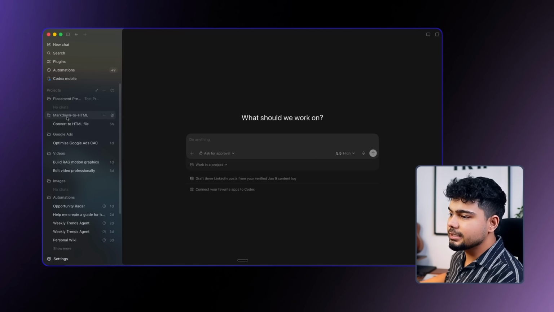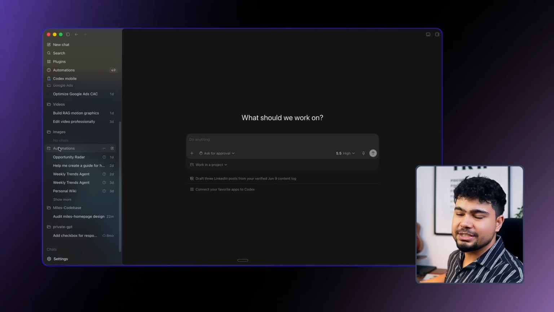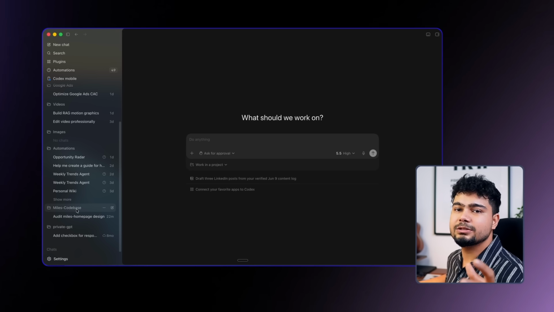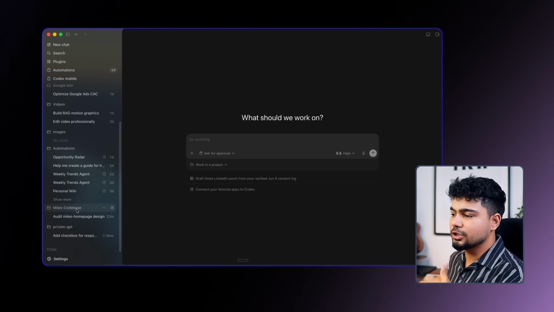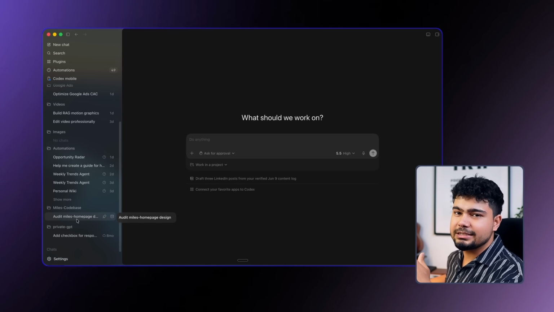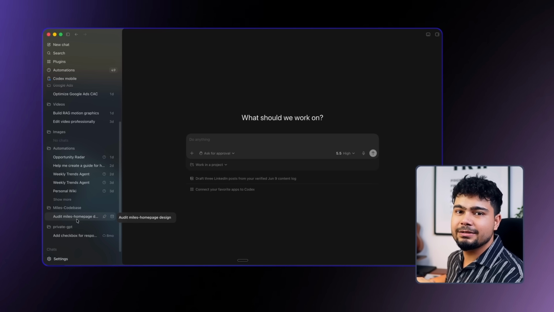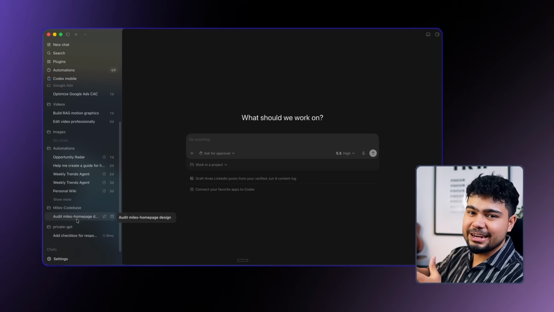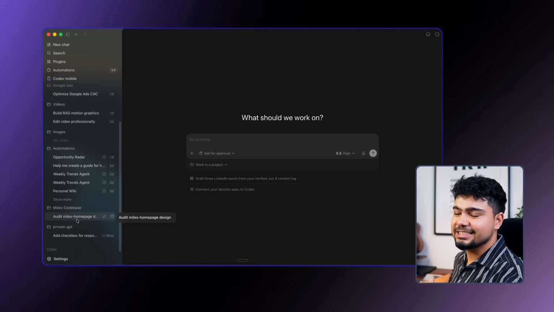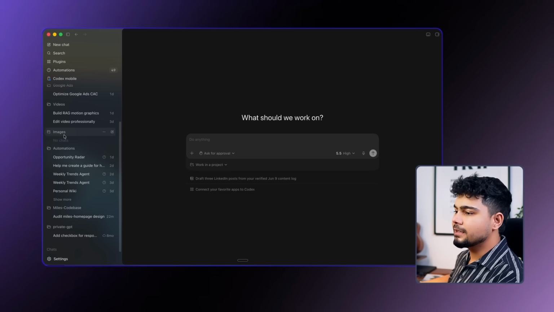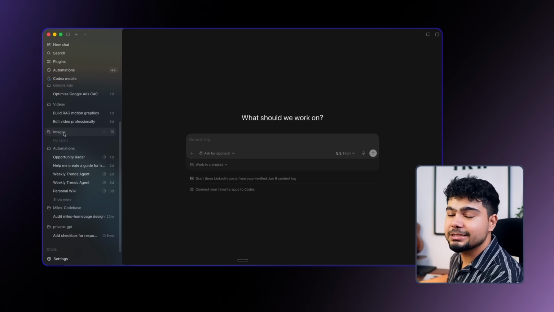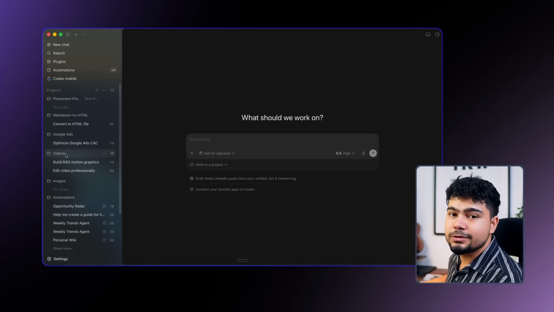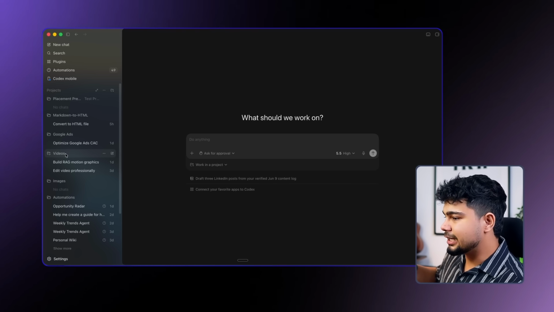For example, I have created a project for all the automations that I create. I created a project for my Miles, the product that we are building. Whenever something comes up there, I keep adding it there. A lot of the chats that I did earlier, I removed them because my laptop's memory had become too full. So I wanted to clear cache, and I removed some of the chats. Similarly, I have created a project for images. If I want to create any images, I use that. I've also created a project for my videos. If I want to create motion graphics for my videos, I use this.